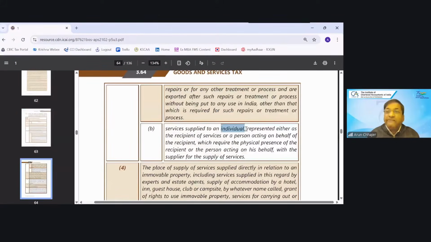Service with respect to an individual. Then what would be the place of supply? The one which requires physical presence. Let's say I'm providing face-to-face training in Delhi. Suppose my client is located in the USA and the USA person is sending a team to India. So it is face-to-face training, or let's say there is a medical service taken by the USA person. He came physically to India and took the healthcare service. Then in that case, what would be the place of supply?